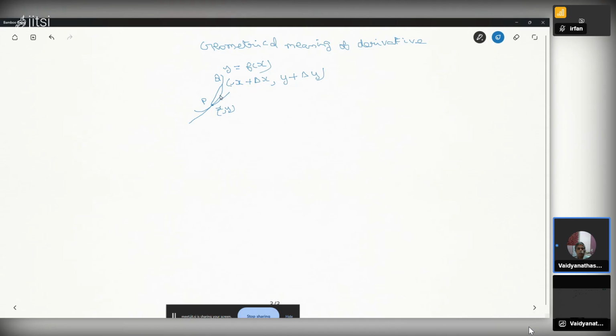Let us fix P. Move Q. We slide Q towards P. It is coming down, down, down till it meets P. The difference in the x coordinate between P and Q is delta x. The difference in the y coordinate is delta y.